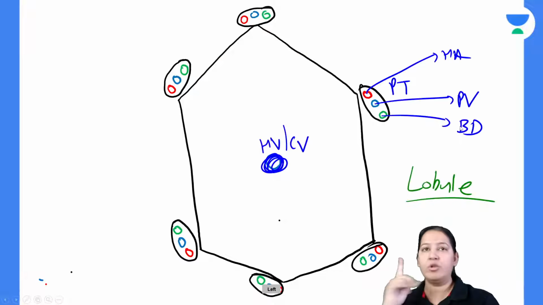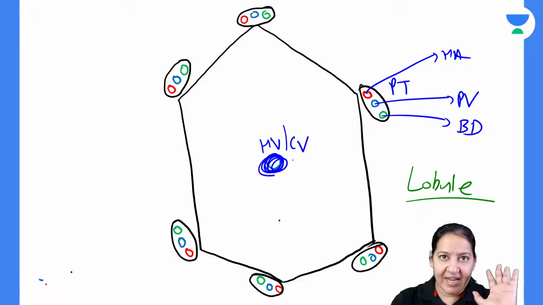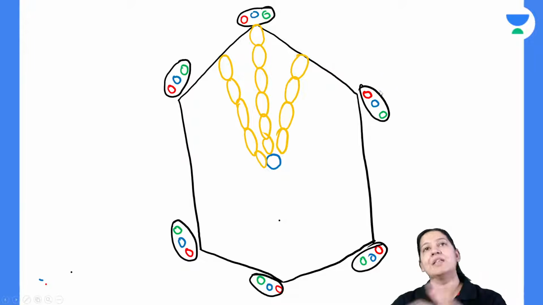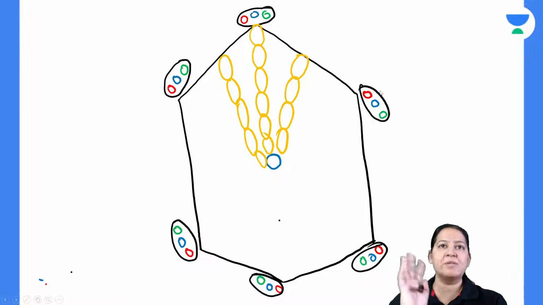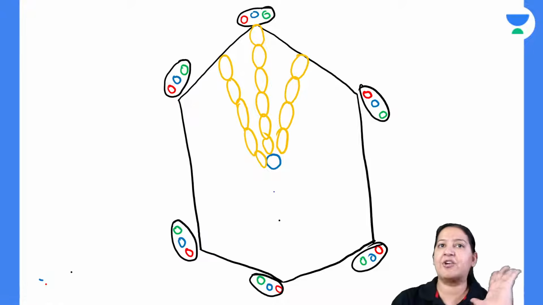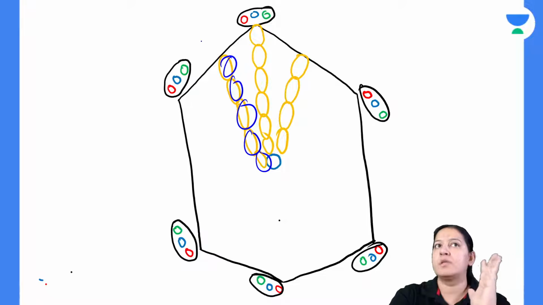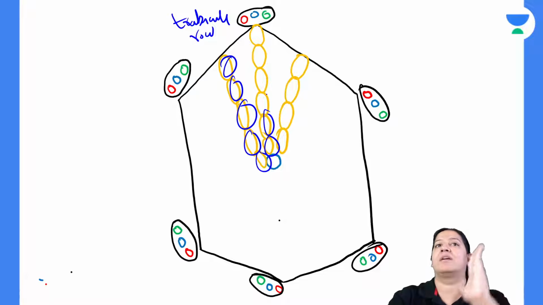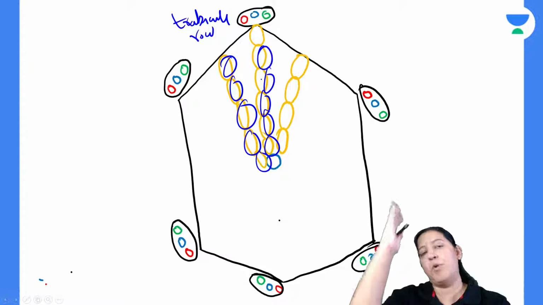Now one more thing. The central vein is connected with the portal triads by hepatocytes. Can you see the yellow color cells? These yellow cells are known as hepatocytes. These are the cells of the liver. Now, they are like the bogies of a train, one behind the other. They form rows, which are known as trabeculae, like the bogies of a train, one behind the other.